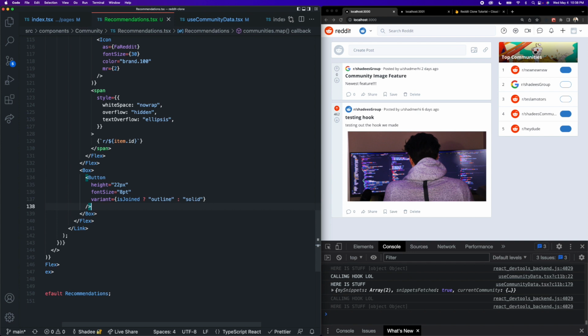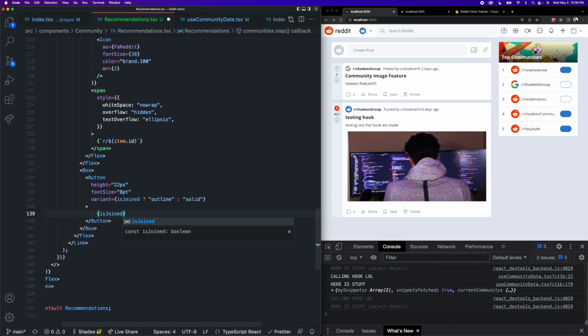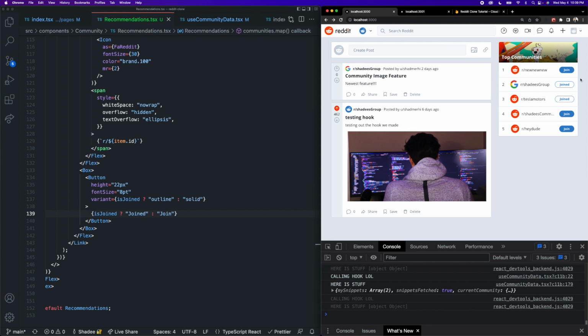And whoops, I did not mean to make this button self-closing. We do need a closing tag in here. And the text we want to display inside of our button is also going to be dynamic depending on that isJoined parameter. So we can create another ternary operator. If they are joined, we want to display the text joined. If they are not, we want to display join. Awesome. So we can see that showing up over here.